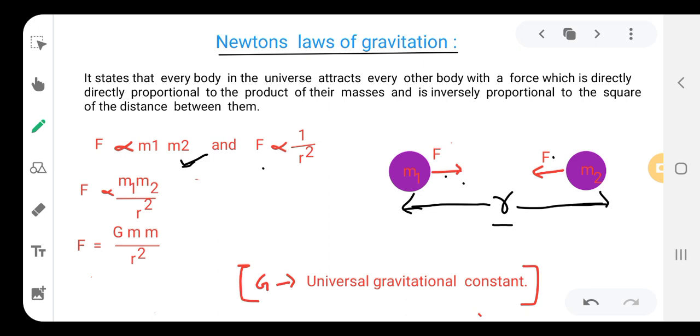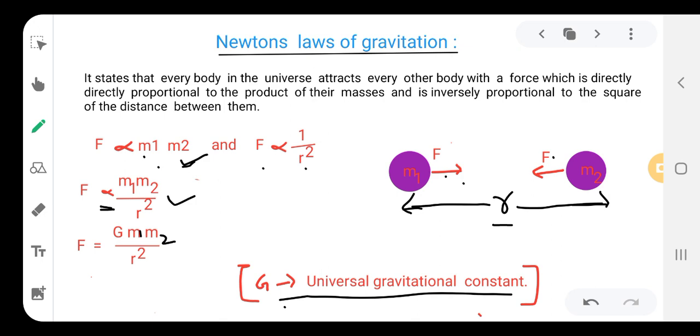So we can combine these two by writing that F is directly proportional to m1 m2 by r square. This proportionality is equated with a constant, capital G, and F is equal to G into m1 m2 by r square, where G is the universal gravitational constant.